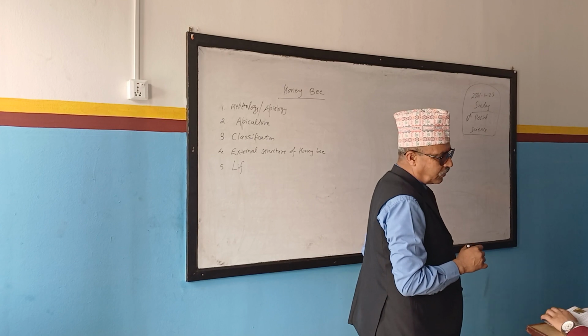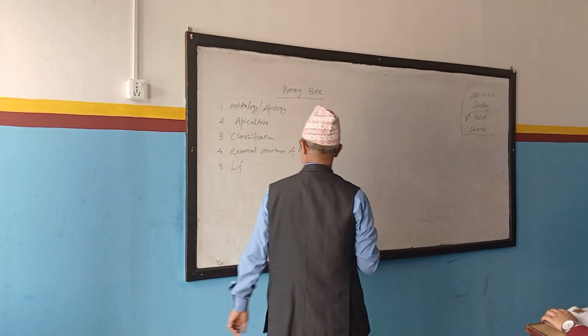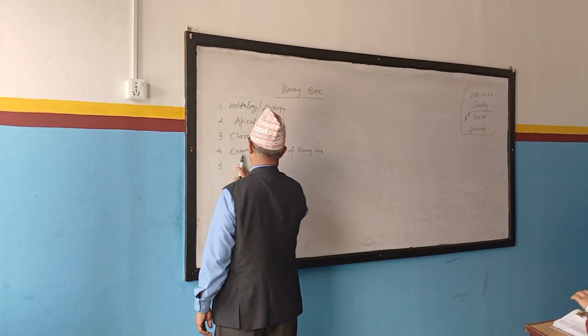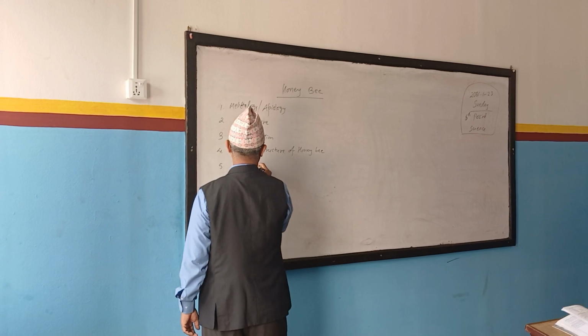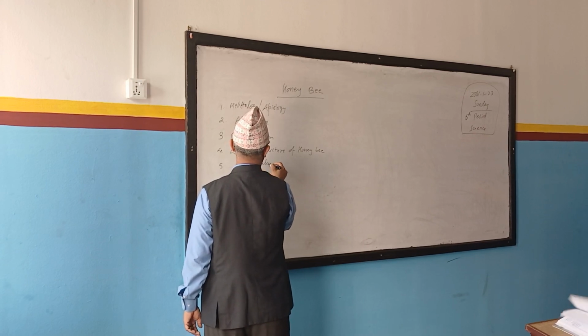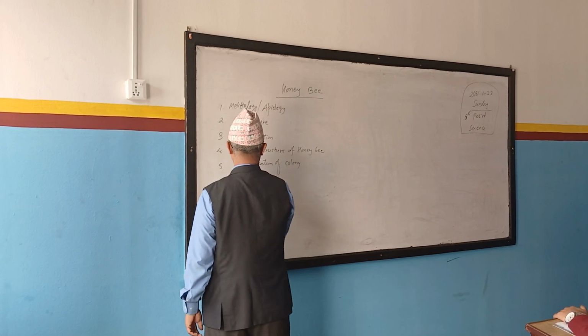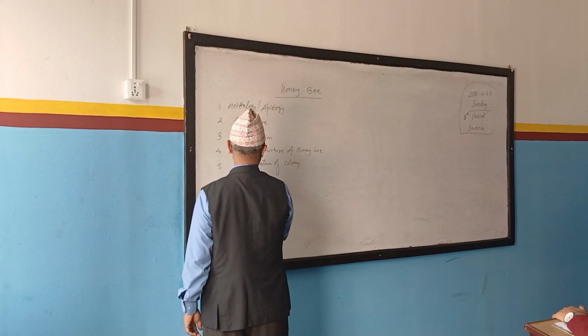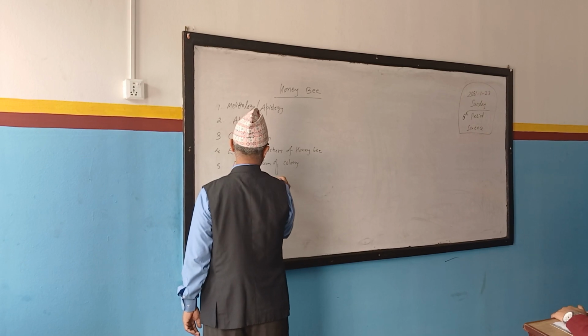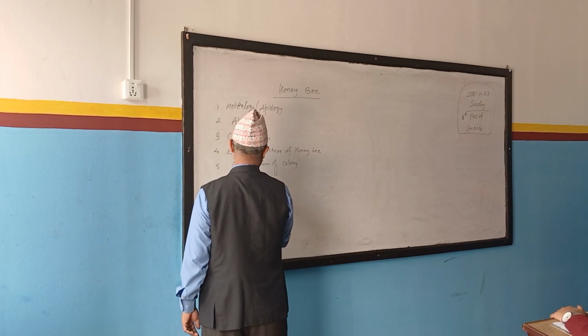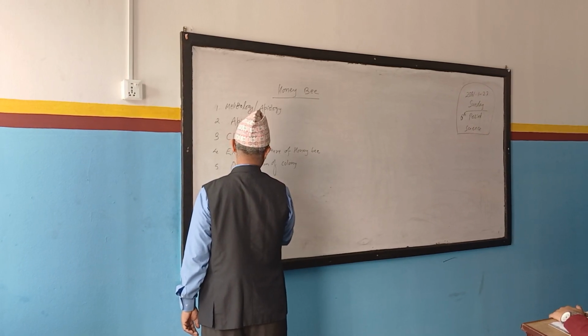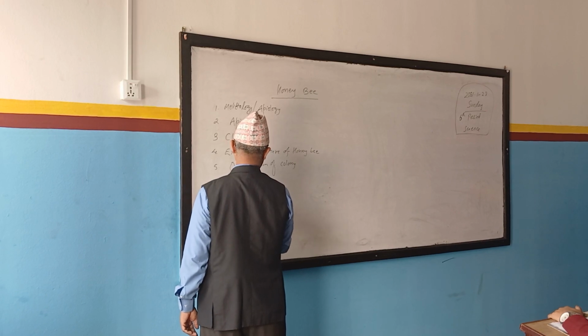Here is the type and organization of colony. The queen, the drone bees, the workers. Organization of colony. So one is queen bee, next one is drone bee, and third one is worker bee.